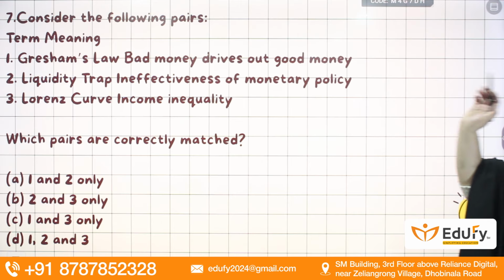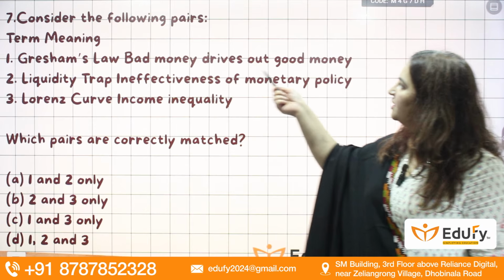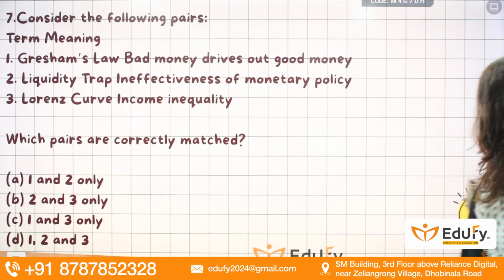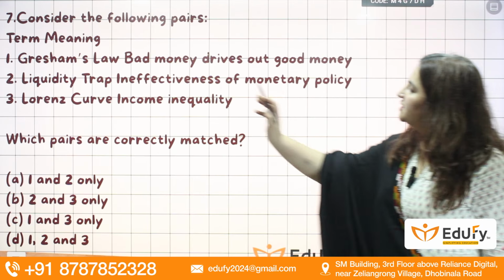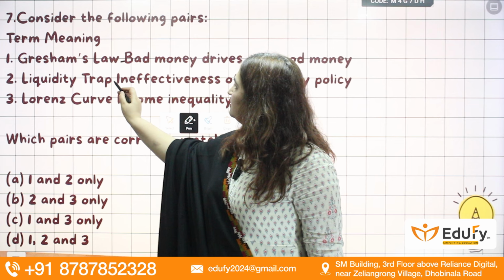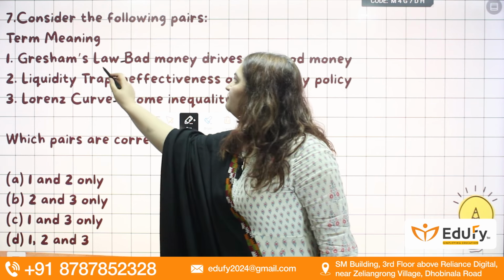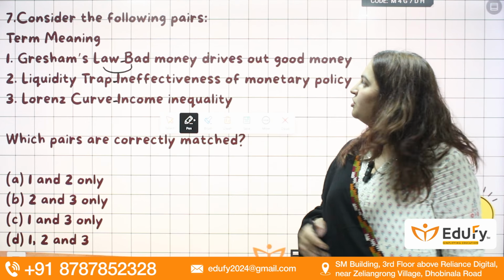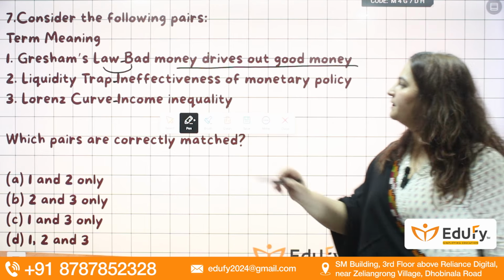Next question. Consider the following pairs, the term and the meaning. See, I think there is some mistake here. So here you will leave the space, and these are match the following. Okay, so Gresham's law means bad money drives out good money in the economy.